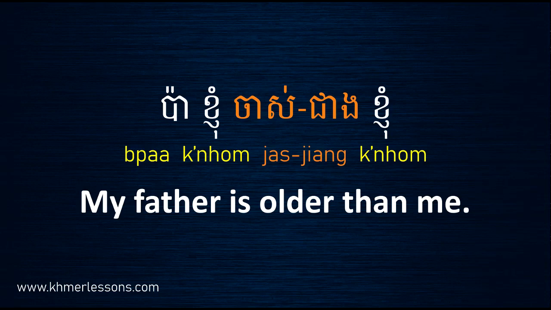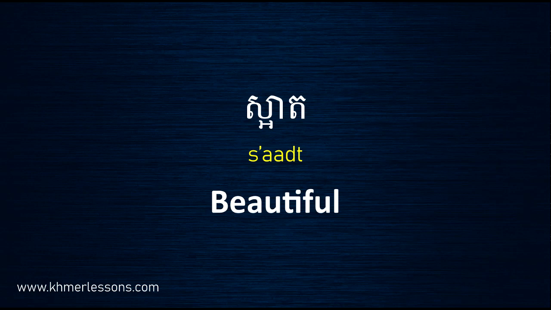Next one: beautiful, sa-at. For the word sa-at you can use it with many words, such as beautiful, pretty, nice, clean. Now let's see an example.